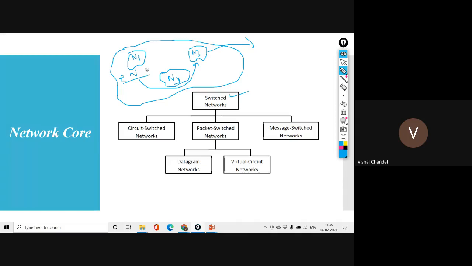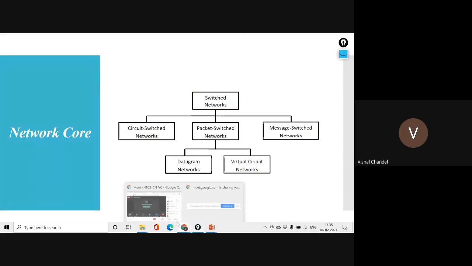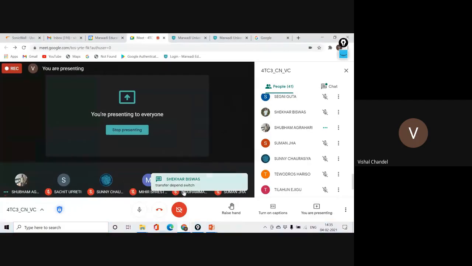What is the meaning? This end device will just transfer the data to the edge of the network, then that edge will transfer to the connected device, and that will transfer to the next connection, and so on. So the transmission of information from the end device to the edge device, and then these edge devices transferring the information through the network, that we call the network core, or the switched network. Is it clear? Yes, sir.